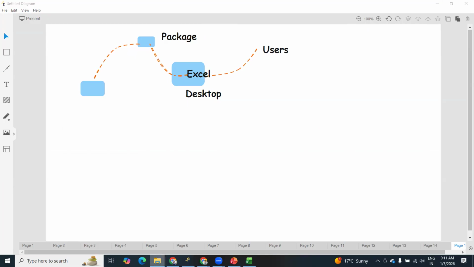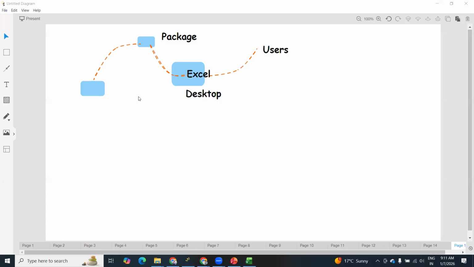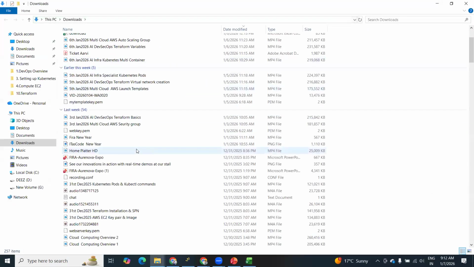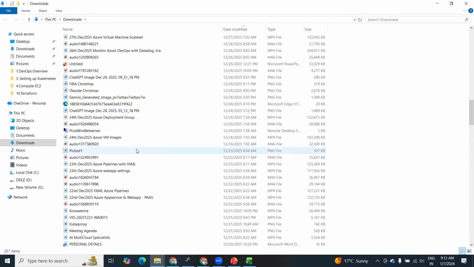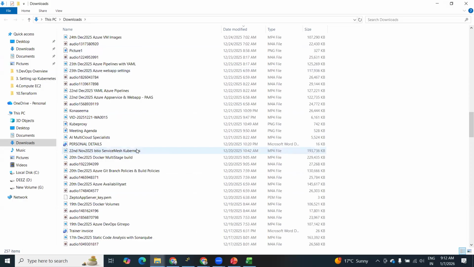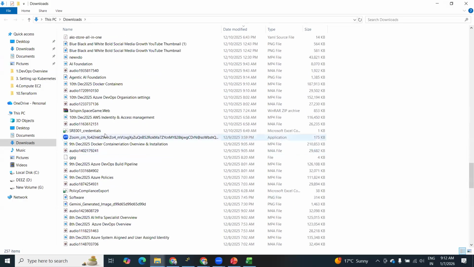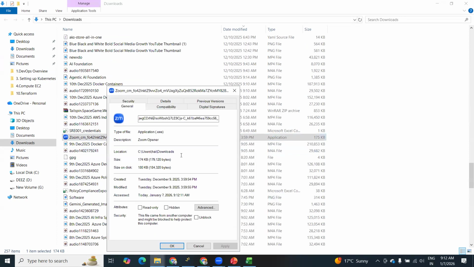You can see different packages also. Just go to downloads and find some sample installation files. You can see any installation file. For example, let me show you one of the sample files. This is the Zoom installation. Suppose you are trying to attend Zoom meetings, we need the Zoom package, right? You need to install this package, then you can start accessing your Zoom application exe file.